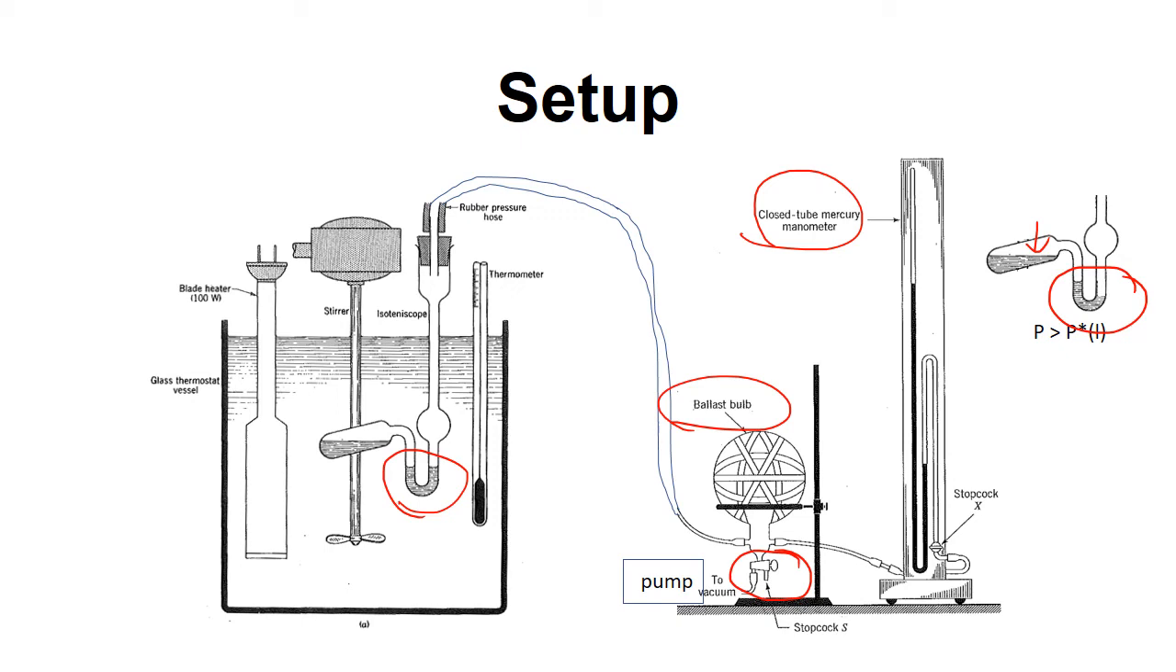To do that, we rotate the three-way stopcock so that the system is connected to the pump. After evacuating some air, the pressure is reduced and the liquid moves to the right side. Eventually, the left and right sides become equal in height. At this point, the reading of the manometer is the vapor pressure of the liquid.